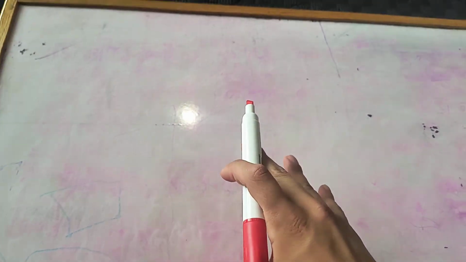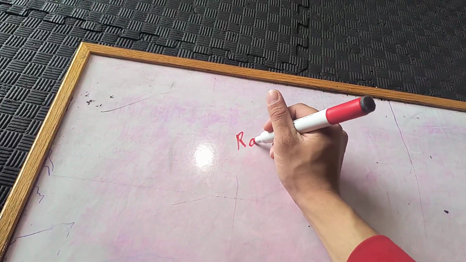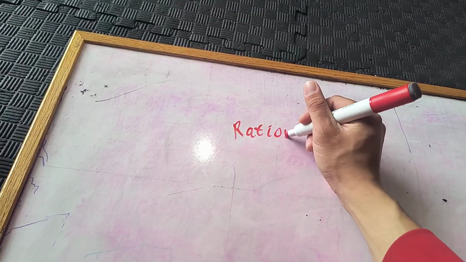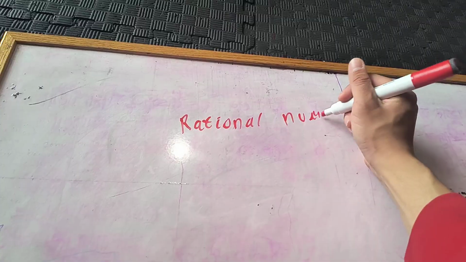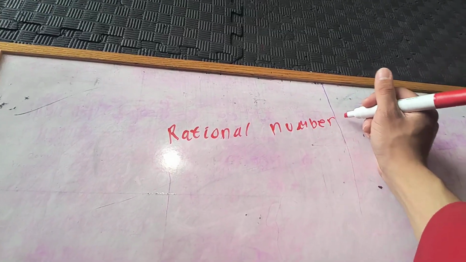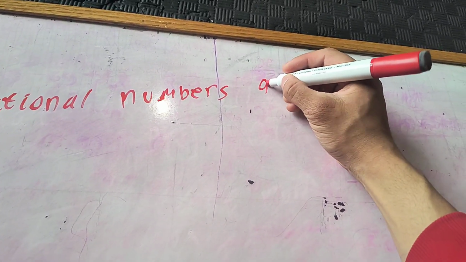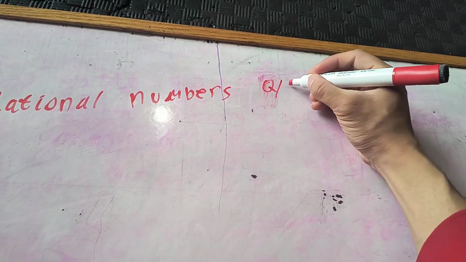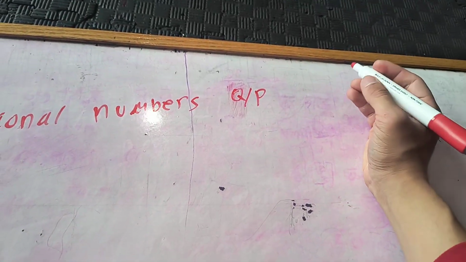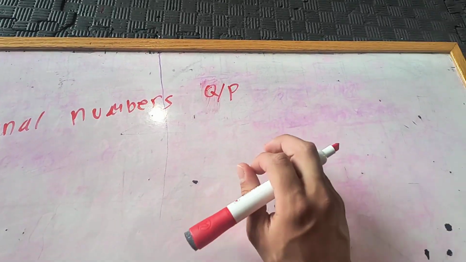Okay, so we have these set of rules that define number fields or number systems. And the most well-known number systems are rational numbers. These are the numbers where you say, okay, I'm just going to put Q over P, where P is not 0 and Q and P are both integers.